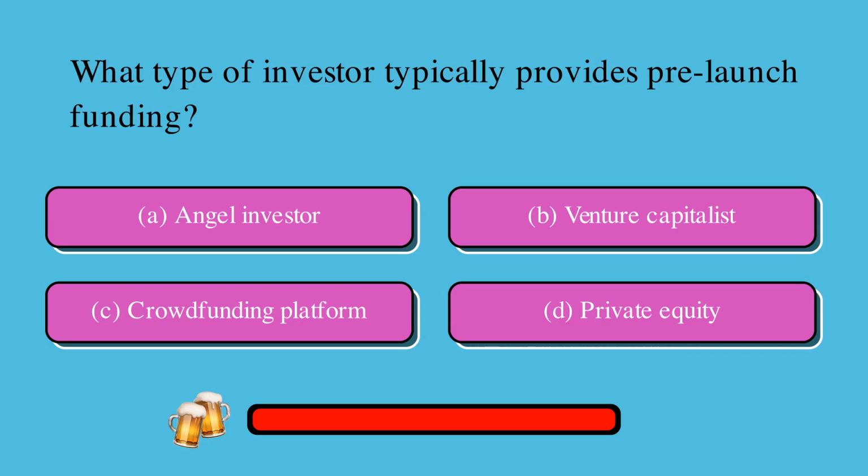What type of investor typically provides pre-launch funding? Is it A, angel investor, B, venture capitalist, C, crowdfunding platform, or D, private equity? The correct answer is A, angel investor.